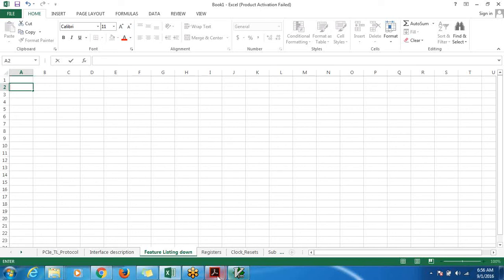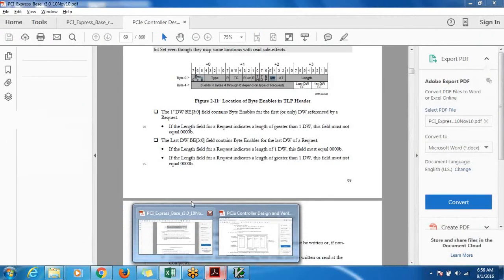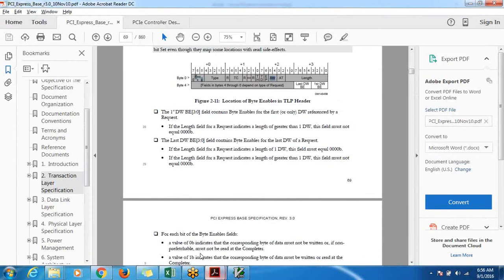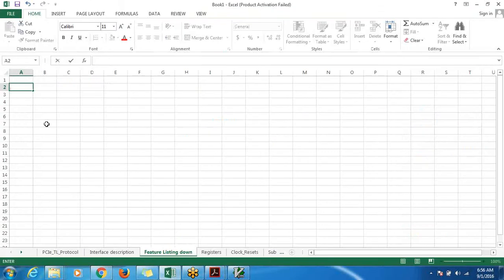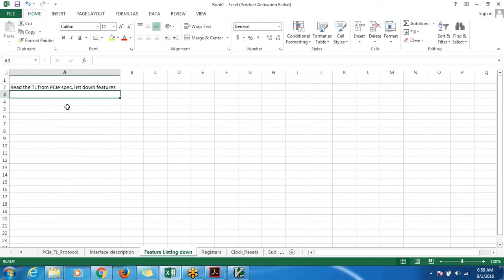I think same thing, but probably I would. I mean, what I would do is I would give you time to read through this. Read the transaction layer from PCI spec and list down features. Okay. So I will leave it as an assignment to you. So please work on this. In the meantime, I will also be listing down, and when we meet for the next session also, we'll be working on this further.